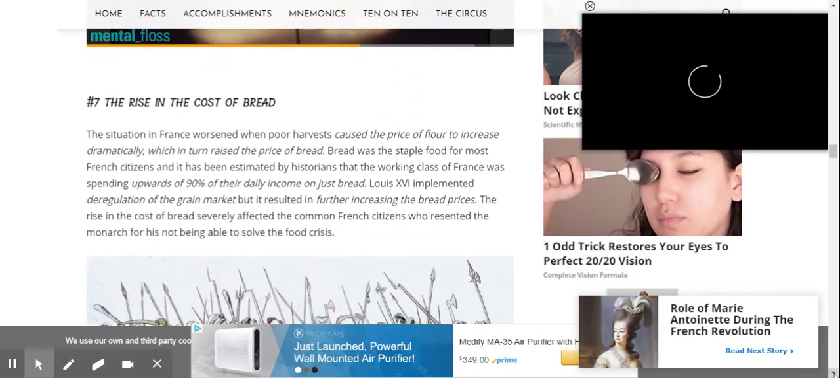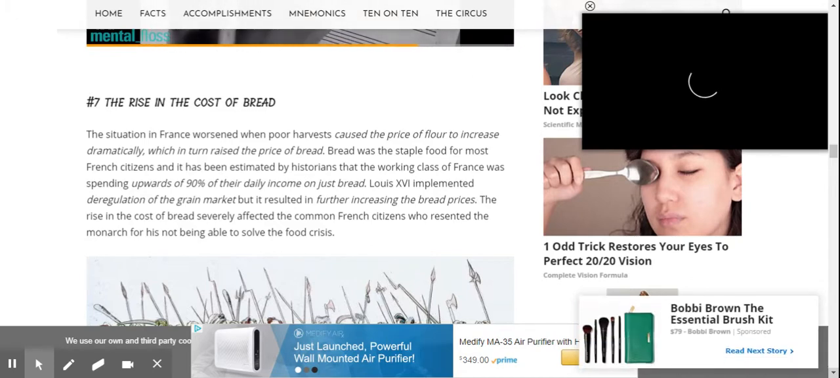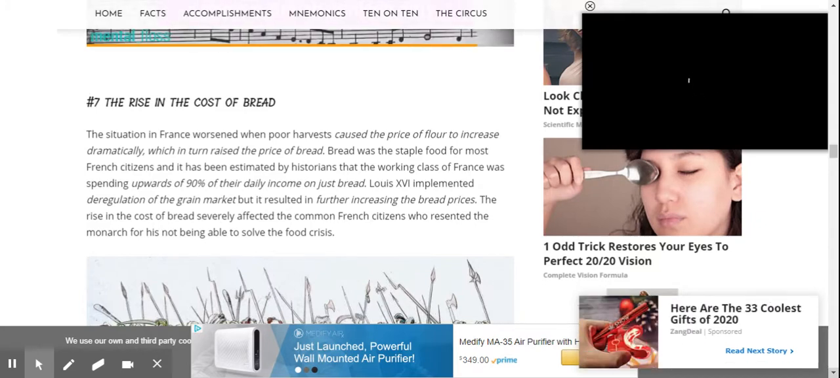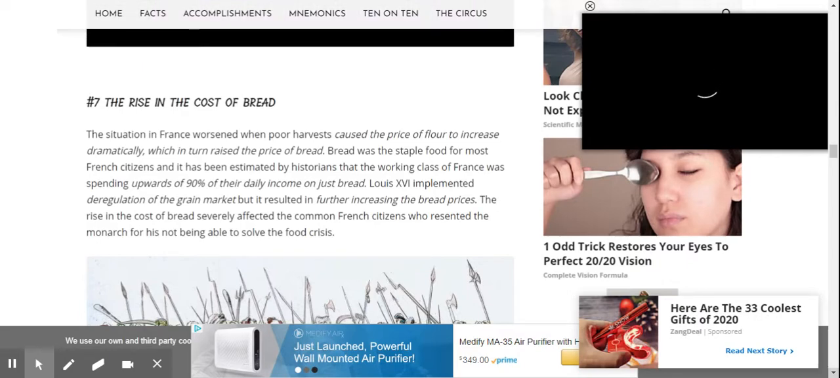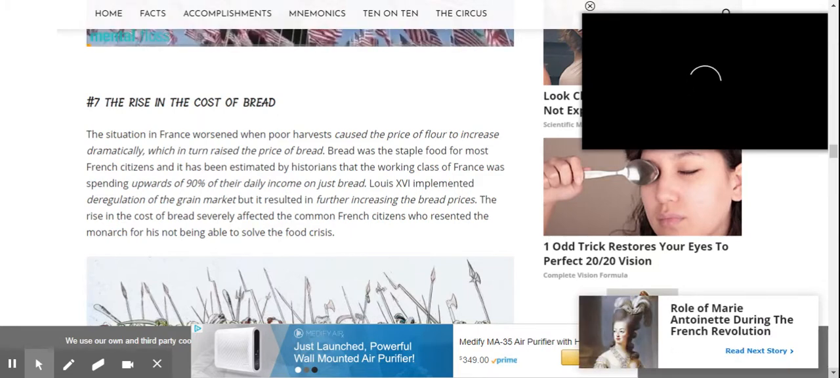Number 7, the rise in the cost of bread. The situation in France worsened when poor harvests caused the price of flour to increase dramatically, which in turn raised the price of bread. Bread was the staple food for most French citizens and has been estimated by historians that the working class of France was spending upwards of 90% of their daily income on just bread.